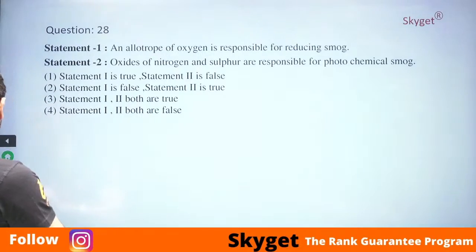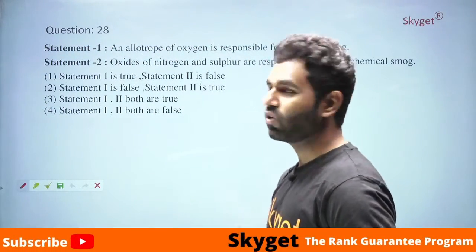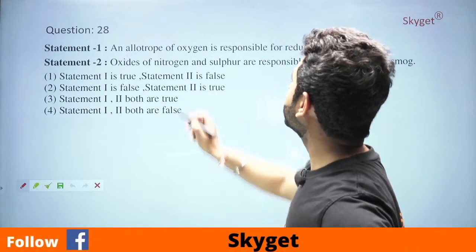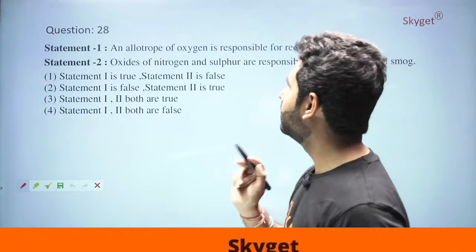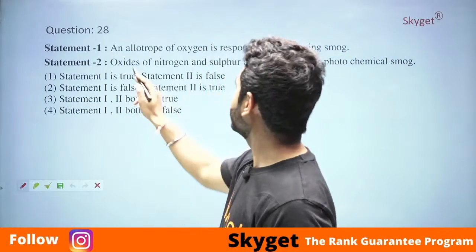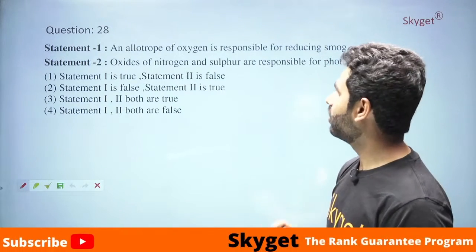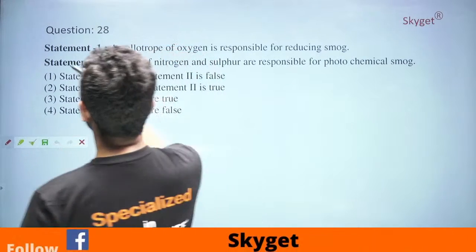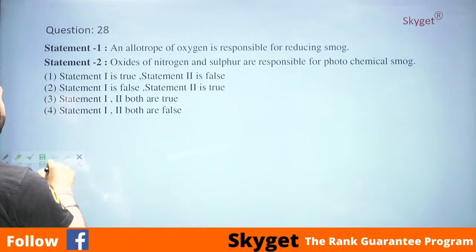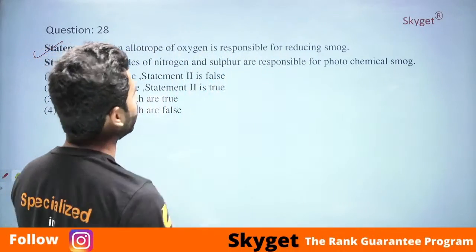Okay, another theoretical or knowledge based concept. The question says the allotrope of oxygen is responsible for reducing smoke, first point. The second statement says oxides of nitrogen and sulfur are responsible for photochemical smoke. Let's go to the first statement. It says the allotrope of oxygen is responsible for reducing smoke.